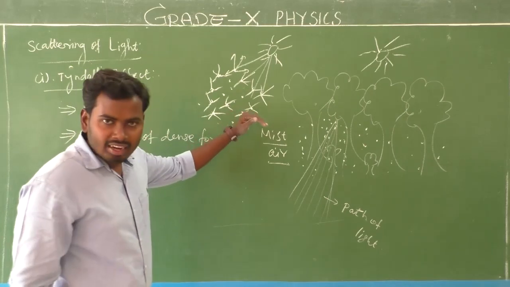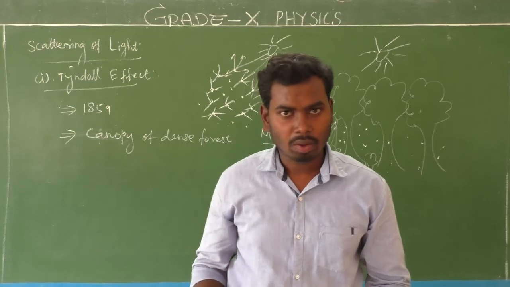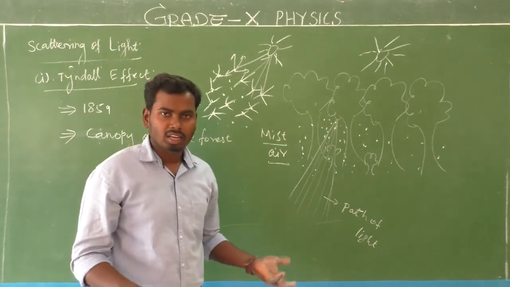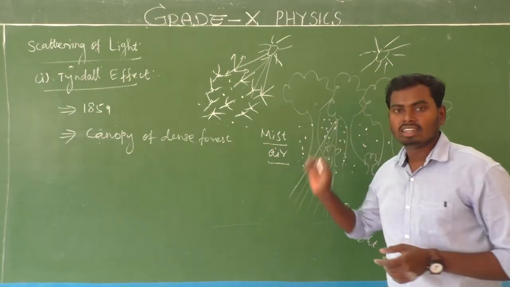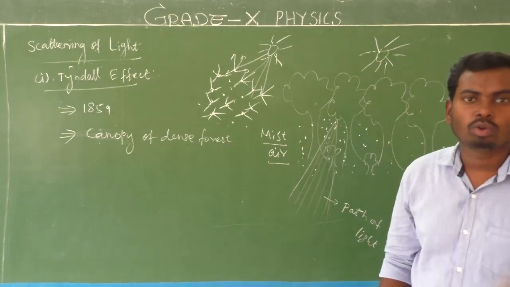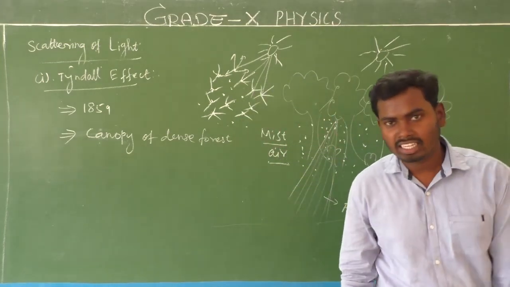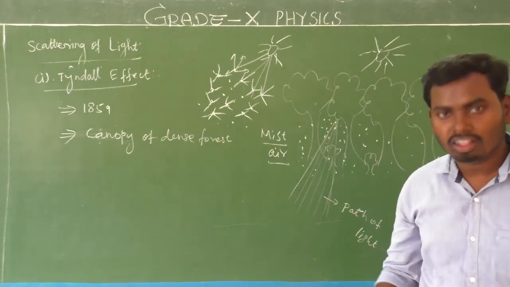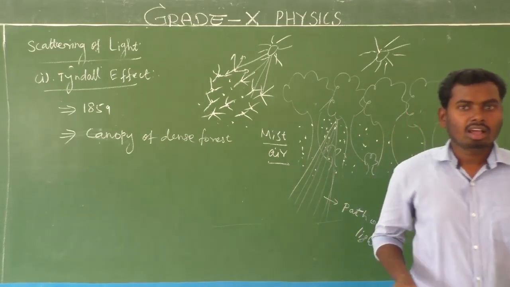Due to this scattering, we can see the beam of light path. That is called the Tyndall effect. Very simple, try to understand the concept. So what is the Tyndall effect? The scattering of light by particles in its path. That is called the Tyndall effect. That's all.